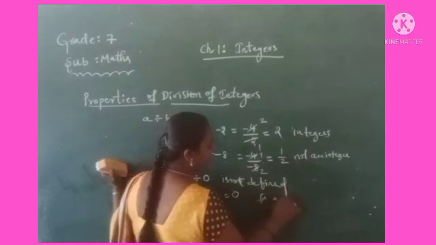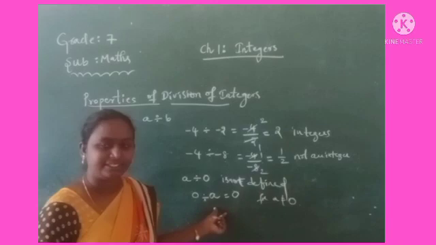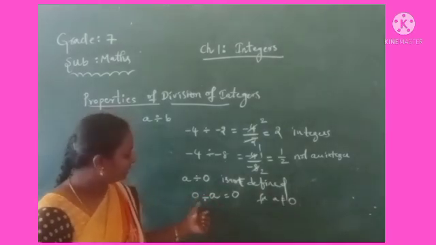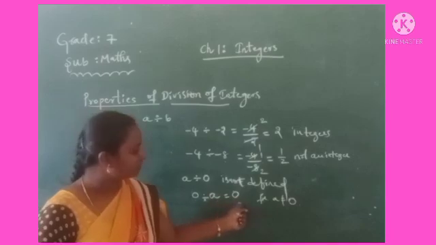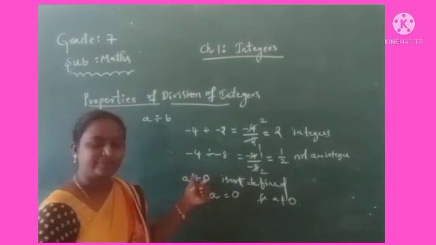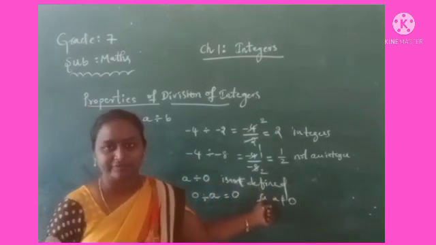The condition is that the integer is not equal to 0. 0 divided by 1, or 0 divided by 2, any integer, is equal to 0. But for a, any integer divided by 0, it is not defined.